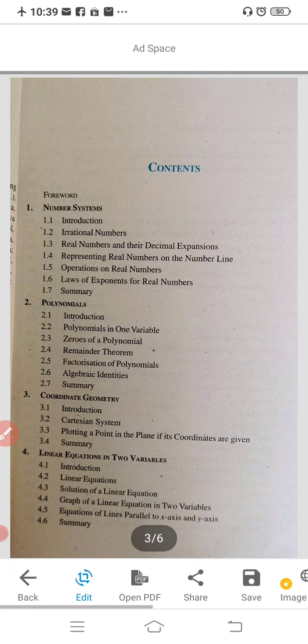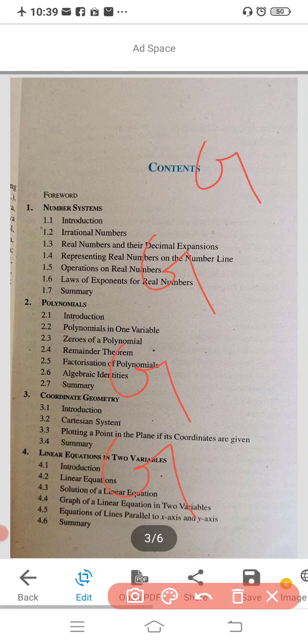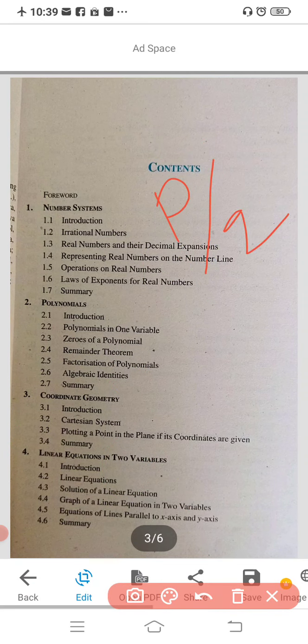Numbers expressed in the form p by q, where p and q are integers and q is not equal to 0, are called rational numbers.